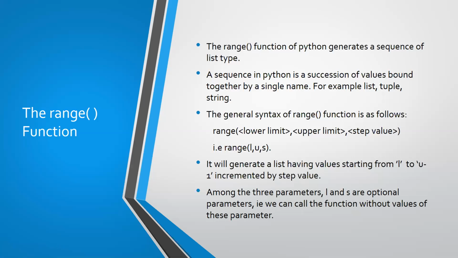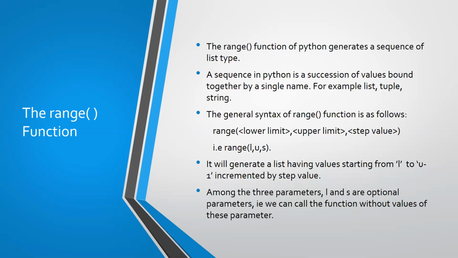Range is the built-in function available in Python which is used to generate a sequence of numbers. The range function of Python generates a sequence of list type. We have already discussed different data types: numbers, string, list, tuple, and dictionary.